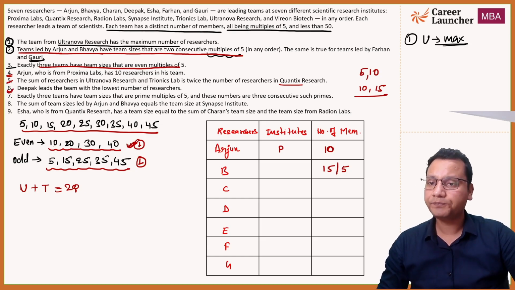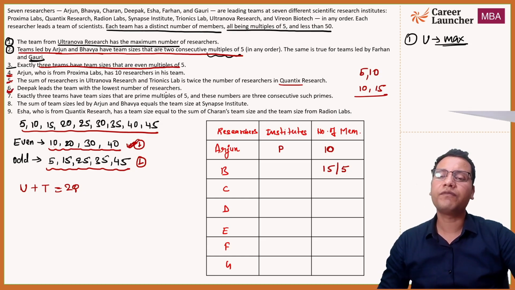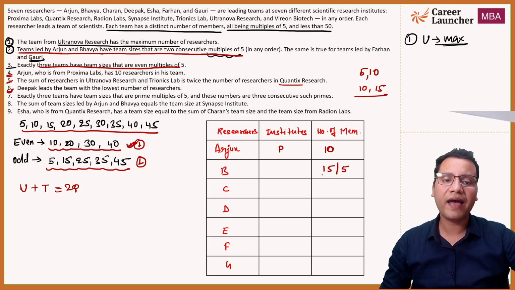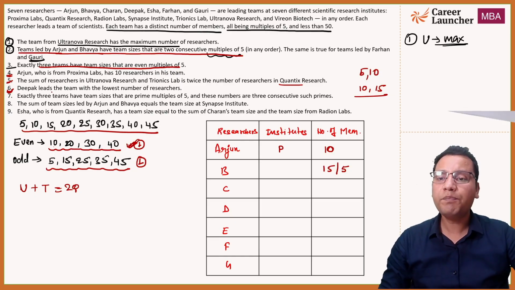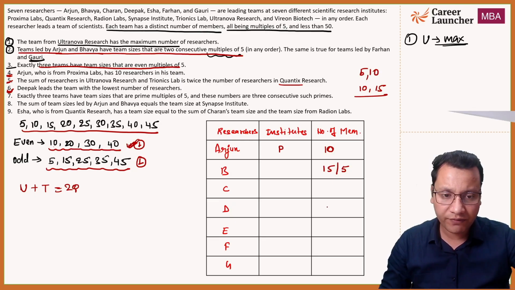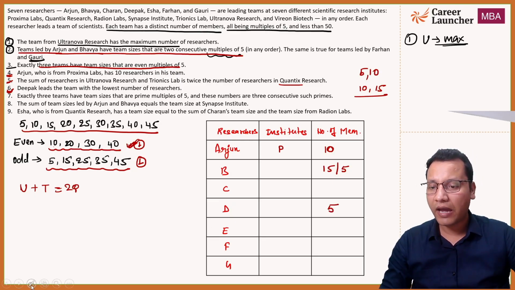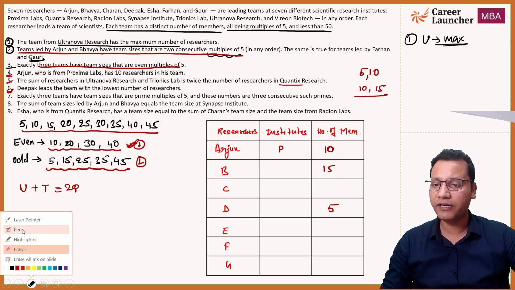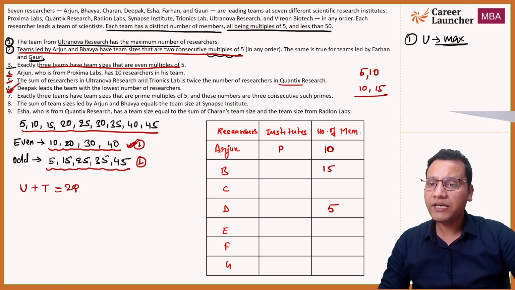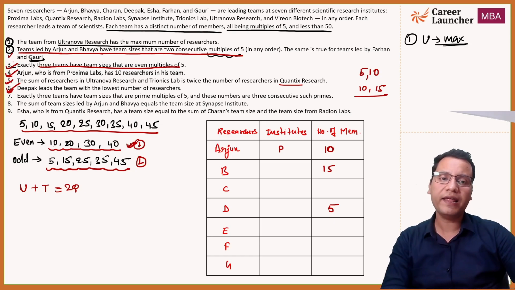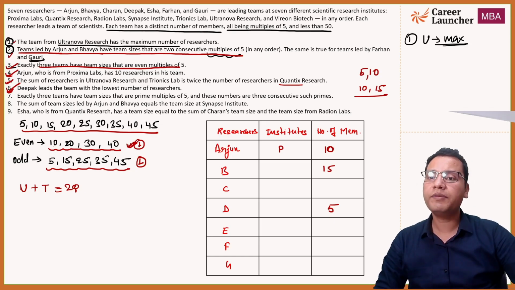Now statement number 6: Deepak led the team with the lowest number of members. Use statement number 6 directly and you will come to know that B will have exactly 15 members, because Deepak has to lead the team with the lowest number of members. So D has to be 5, and now I can uniquely say the number of members with B: B will have 15. I think that is clear to everyone, right? So we are done with 6. We have worked on the 5th, the 4th and even the 3rd. Half of statement number 2 is still left for our work, and statement 1 has not been used yet.